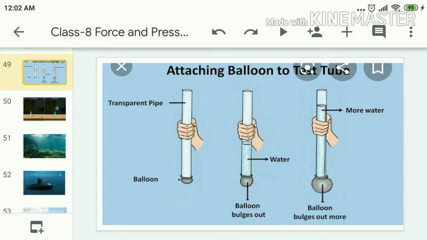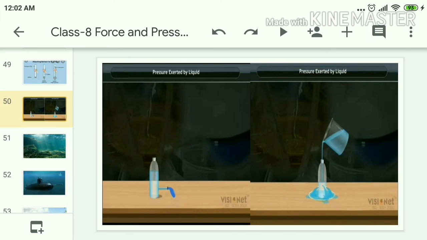Along with this, we observe liquids exert pressure even sidewards and also exert equal pressure from all directions. Have you observed, is there any use of this pressure? Now we are going to observe what are the applications of pressure.